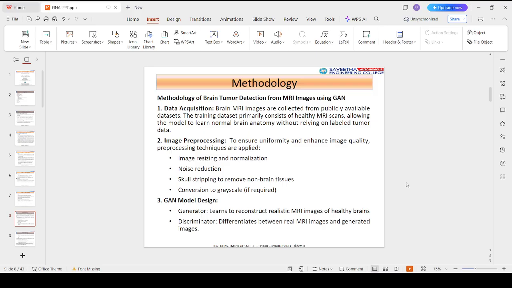So we used data acquisition. MRI images are obtained from publicly available datasets. The training dataset consists solely of healthy MRI scans, enabling the model to learn normal brain anatomy. For step 2, we used image processing. Pre-processing is critical to enhance model performance. Images are resized to a fixed resolution, pixel values are normalized, noise reduction techniques are applied, and skull stripping is performed to remove irrelevant background information. These steps ensure that the model focuses exclusively on brain tissue.